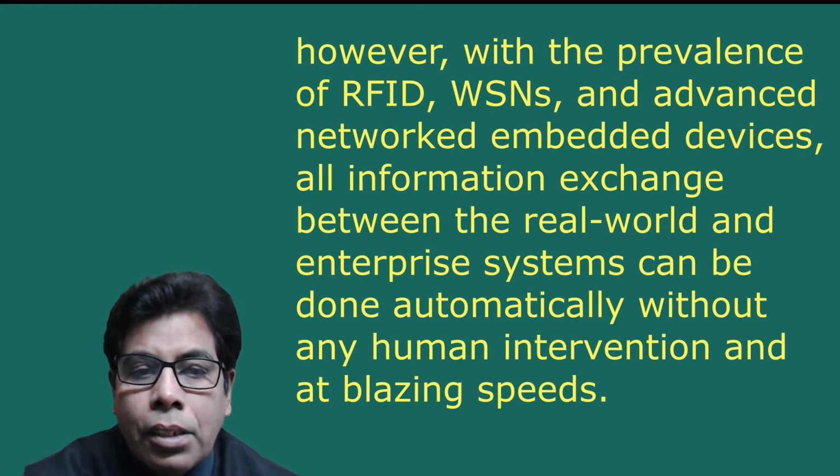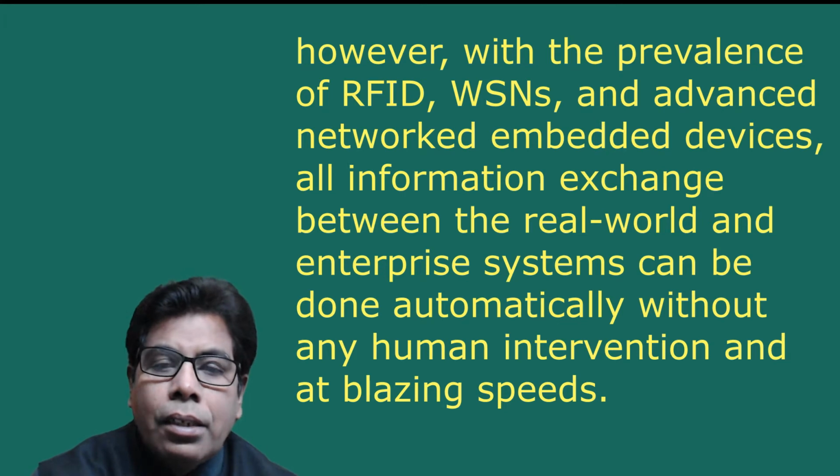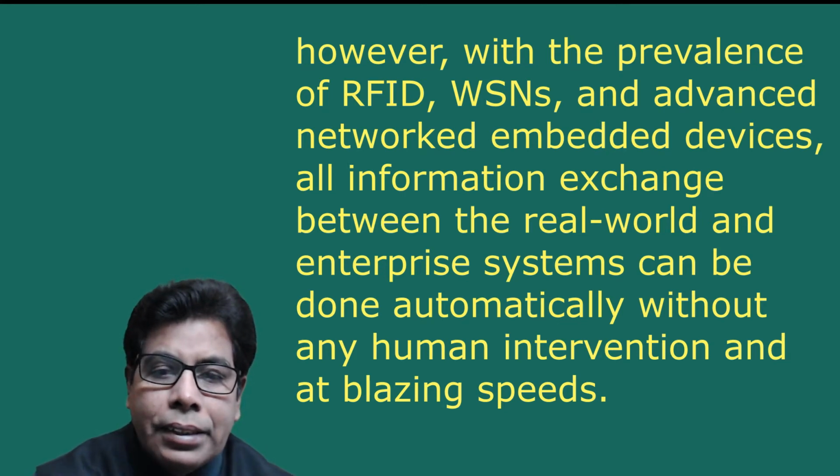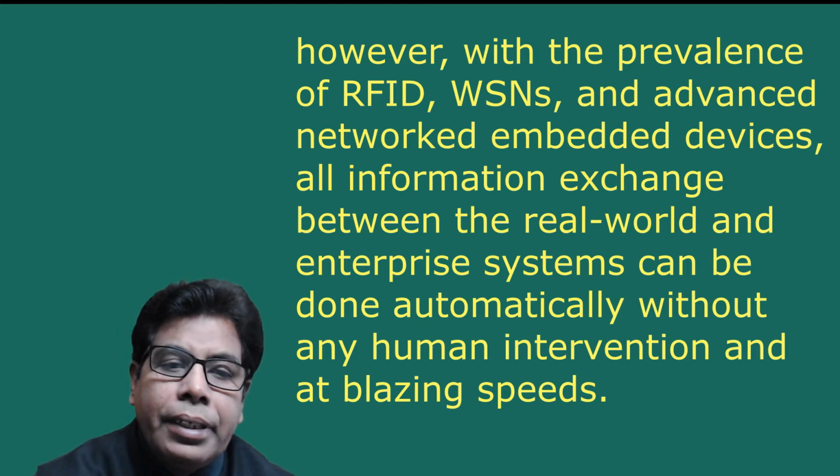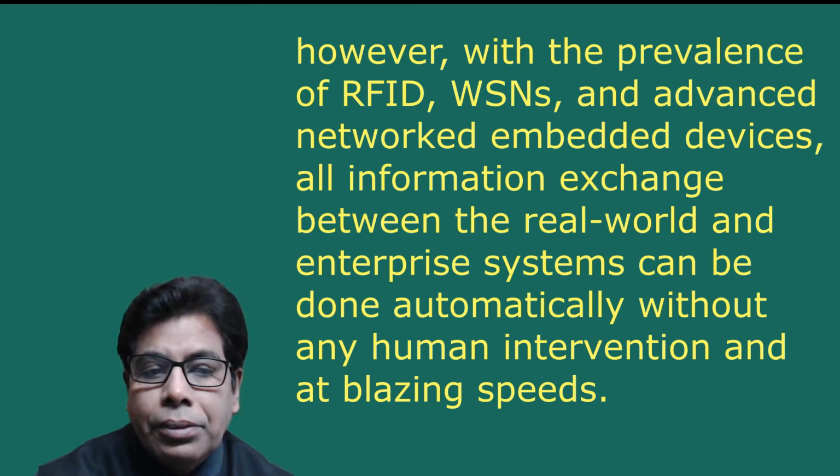However, with the relevance of RFID, WSN, that is the wireless sensor networks, and advanced network embedded devices, all information exchange between the real world and the enterprise system can be done automatically without any human intervention and at a blazing speed. Then in the M2M era, connected devices can be clearly identified, and with the help of services, this integration leads to an active participation of devices in the business process.